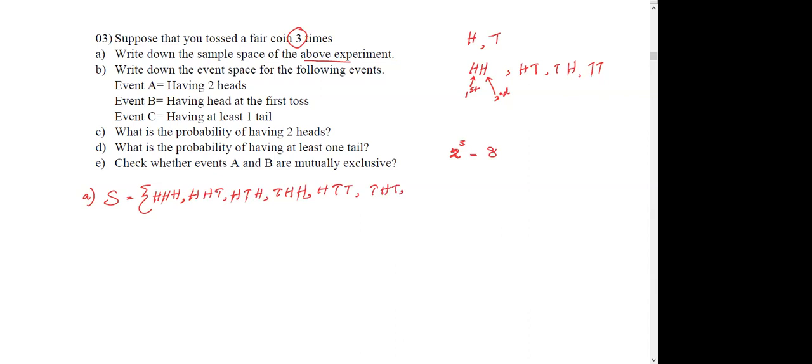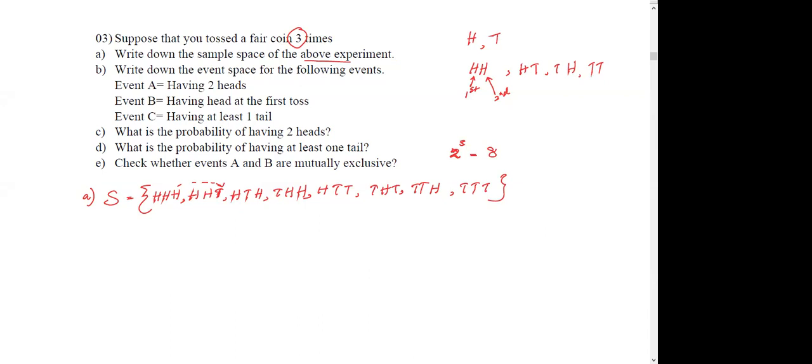So there is a pattern. Try to catch this pattern. Always try to change one. This starts from all heads, then change the last trial, so this head changes to tail. Then change the last two. Likewise, you can see the pattern.